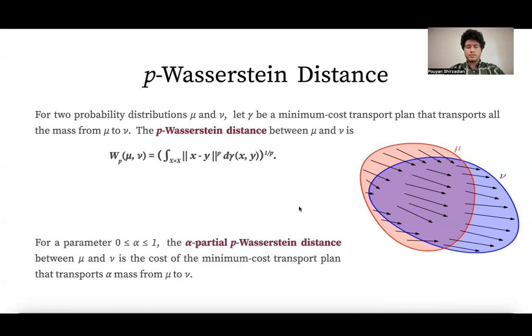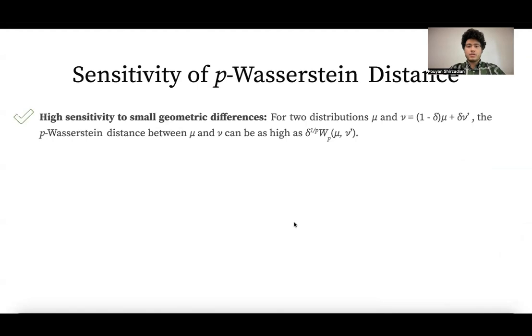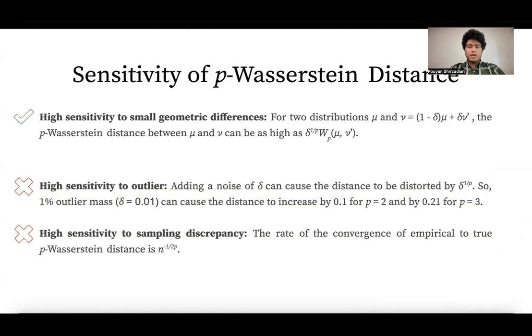For a parameter alpha between 0 and 1, the alpha partial p-Wasserstein distance between mu and nu is the cost of the minimum cost transport plan that transports alpha mass from mu to nu. For high values of p, the p-Wasserstein distance is sensitive to small geometric differences, which makes it a powerful metric for comparing distributions. However, adding a noise of delta to the distributions can cause the p-Wasserstein distance to be distorted by a value as high as delta to the power 1 over p, which makes it sensitive to outliers.